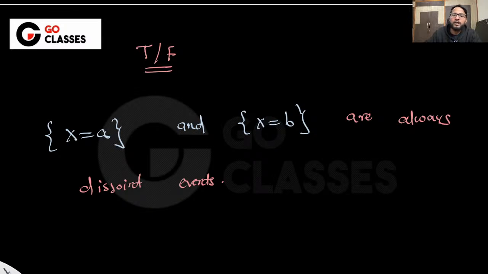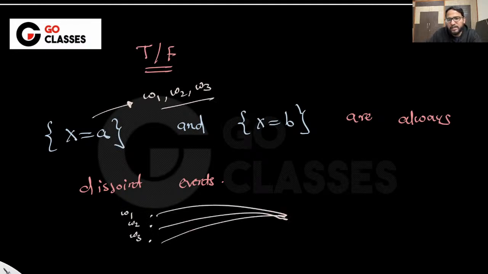Let me know. So what do I mean by that? See, this x equal to a is basically some event, which means that whatever outcomes are going to a, right? Suppose w1 and w2 and w3 are going to a, which means let's suppose there are three outcomes here, w1, w2, w3, which are mapping to the same number, let's suppose a, right?